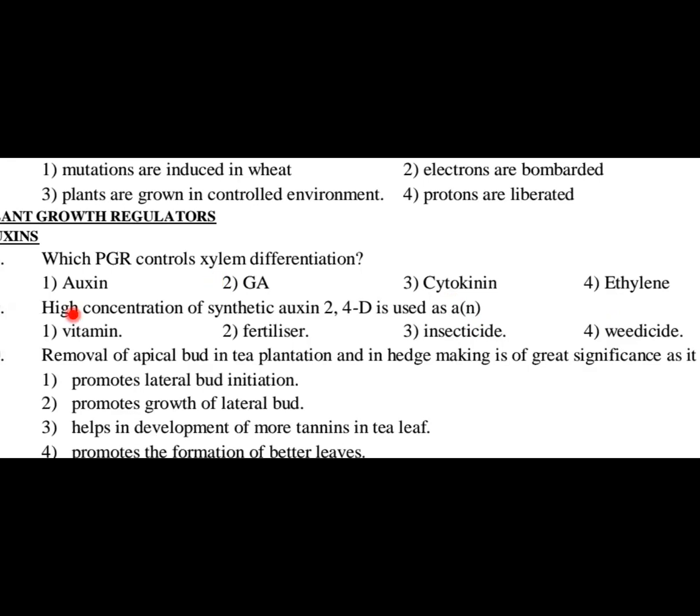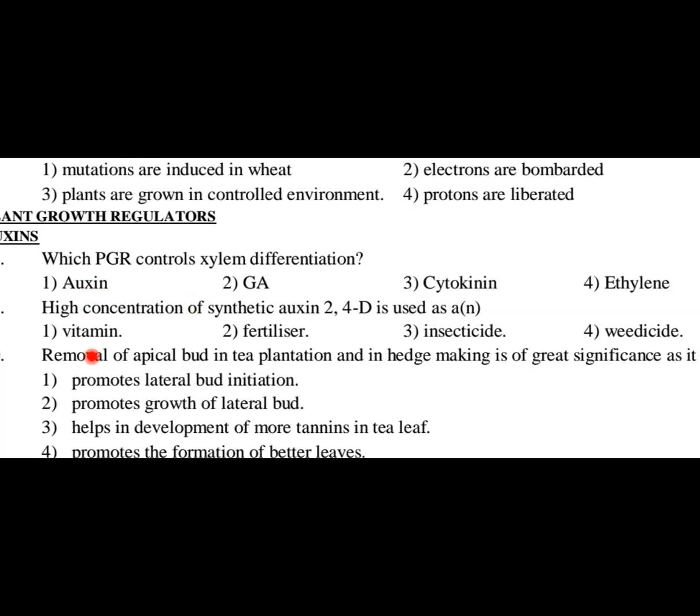Okay. So what is auxin? You know that auxin, cytokinin, gibberellic acid, ethylene, ABA, all these are plant growth hormones. Some of them are plant growth stimulators, some are inhibitors. So xylem differentiation is under the control of auxin.